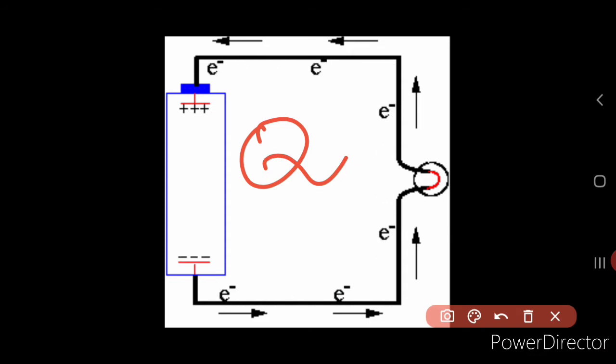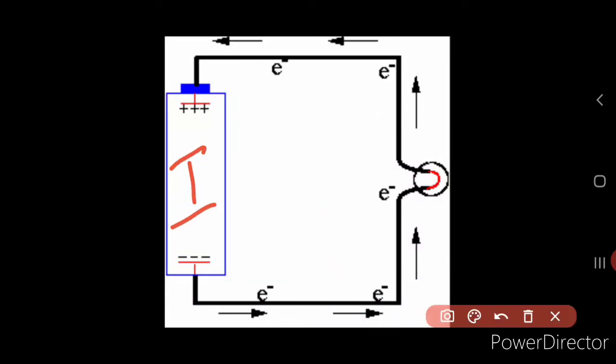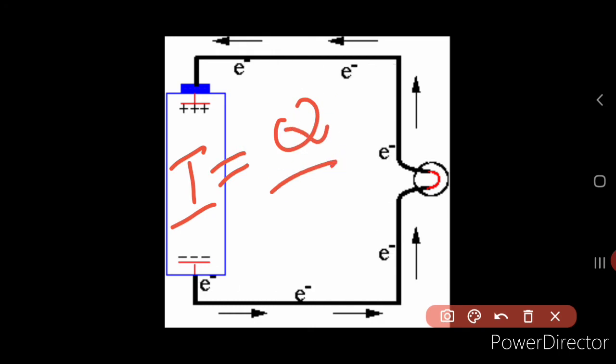The net charge Q passes through any cross section of the conductor in time t. So what is the current flowing through the conductor? The current flowing through the conductor is given by I = Q/t.